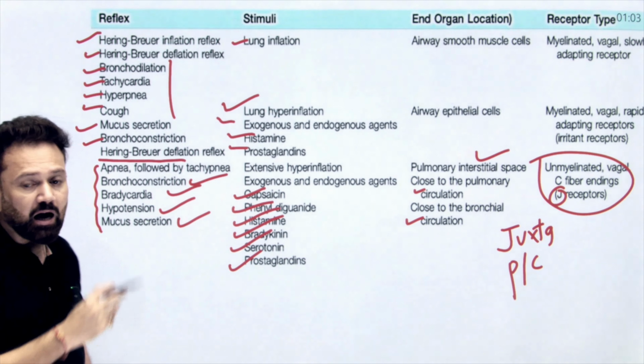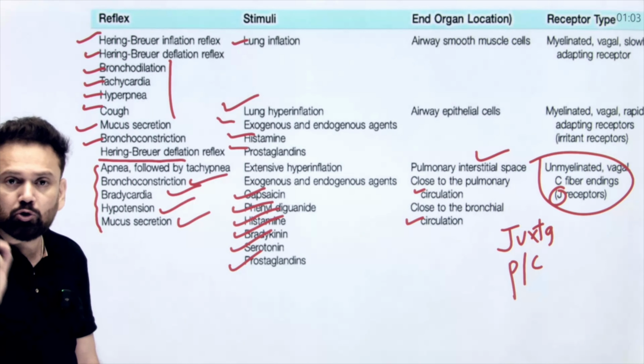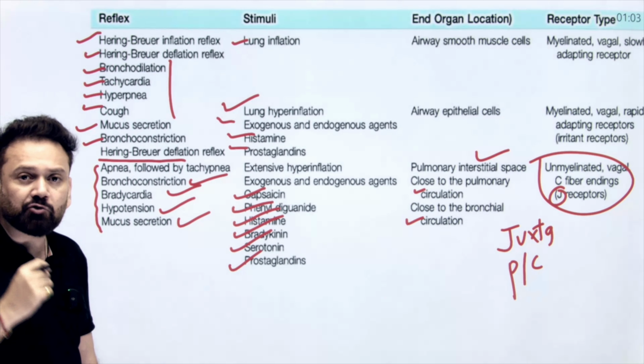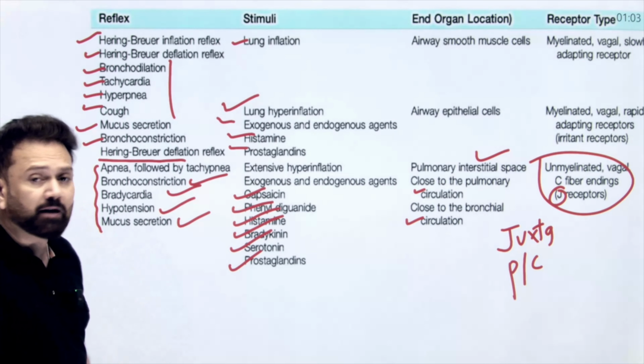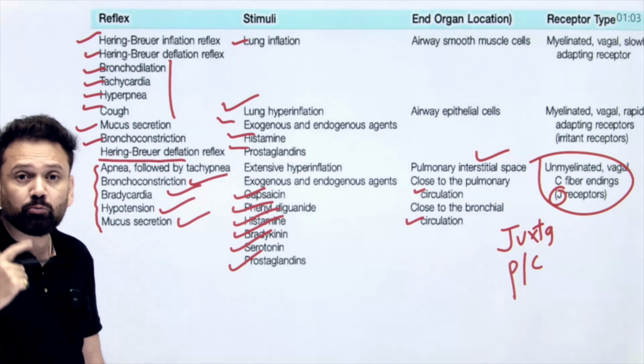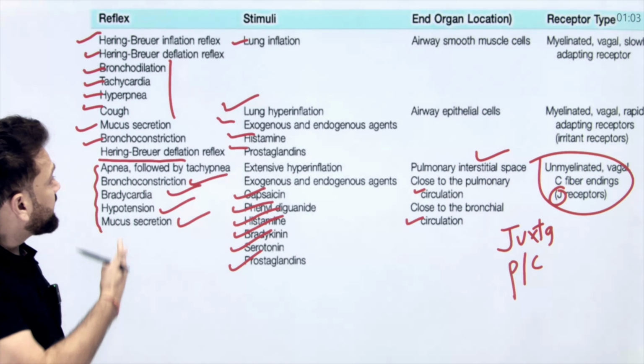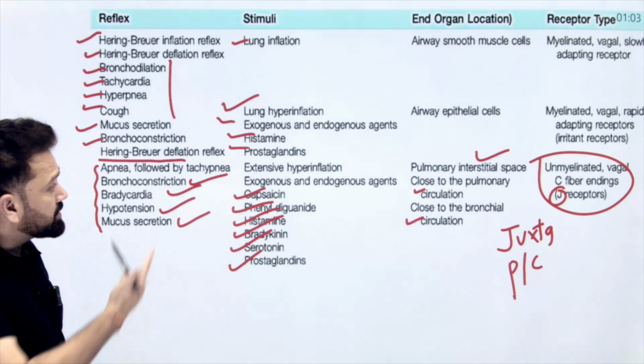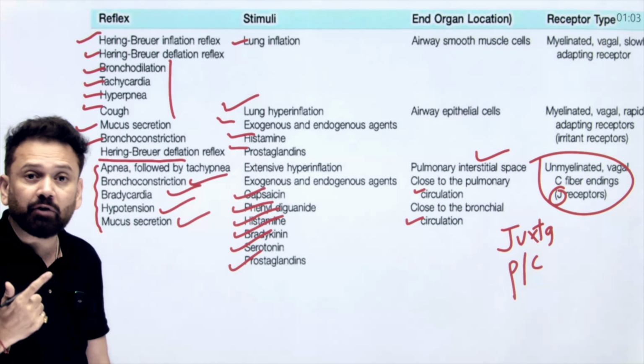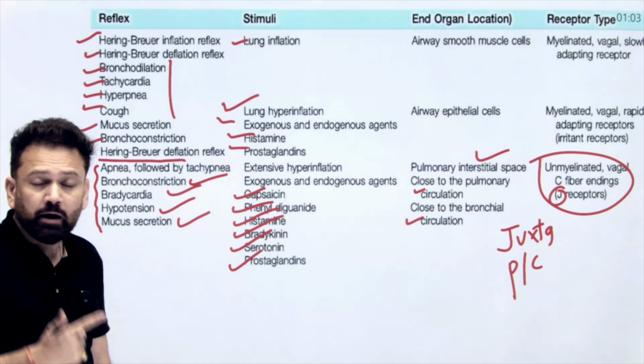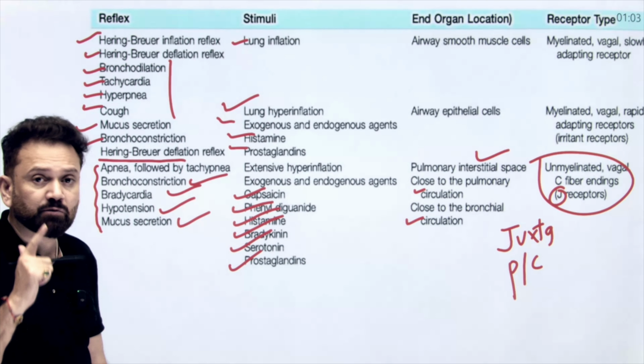So this is a very high yield table. Please note down with your own handwriting and try to remember these reflexes: Hering-Breuer inflation, Hering-Breuer deflation, cough reflex, exogenous endogenous reflex, J receptor. All these are very important for your MCQ, and also for your viva as well as for short notes.